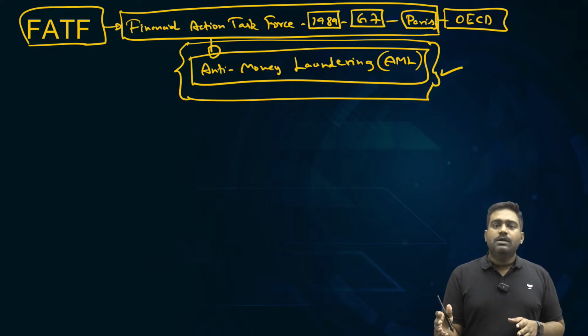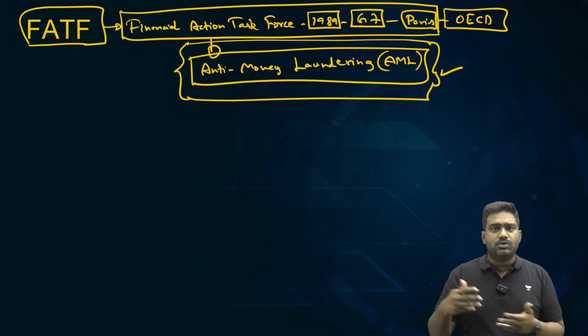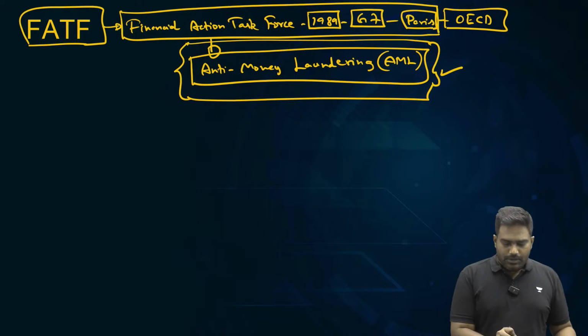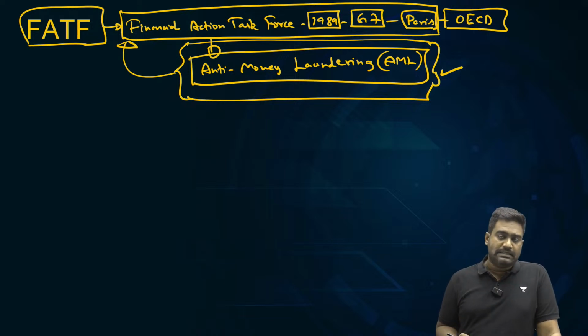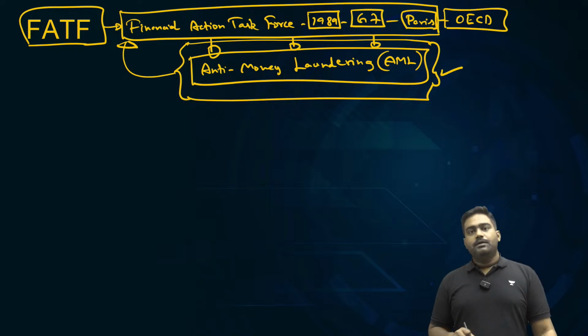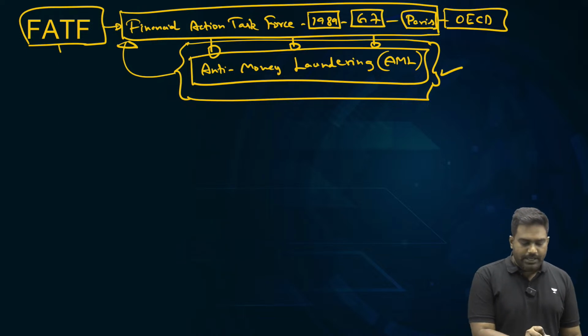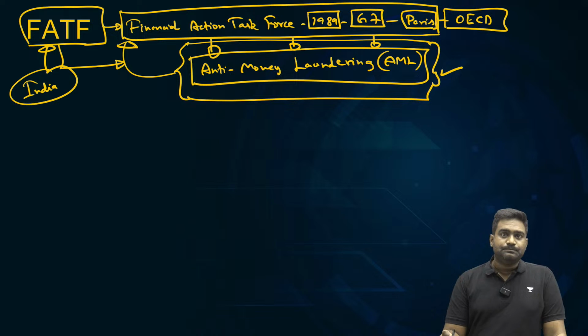If this is removed, even if you try to investigate and trace back the source of the money, you will never find out the actual source and the actual owner. So this complex process of hiding the illegal source of money and the owner of the wealth is money laundering. It's an economic threat and a security threat. So to tackle this economic crime, G7 countries formed FATF, and today it's a leading intergovernmental body. India is a member as well. India is a member of FATF that implements anti-money laundering measures.